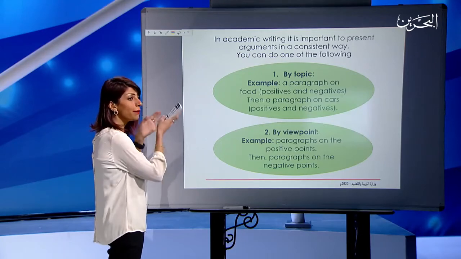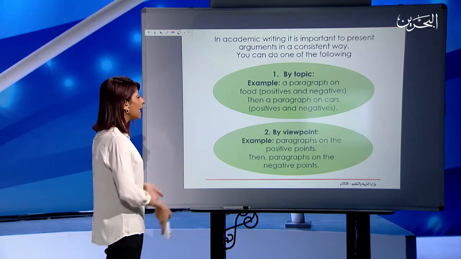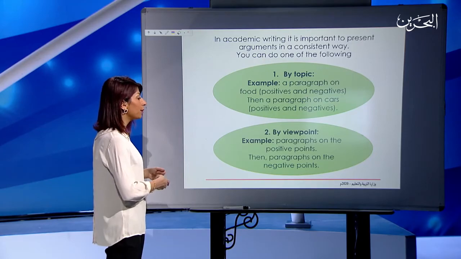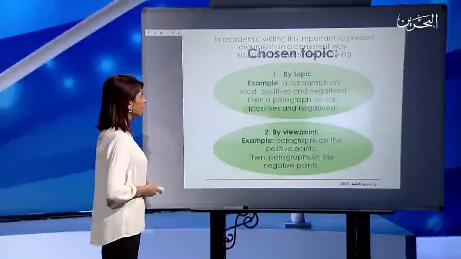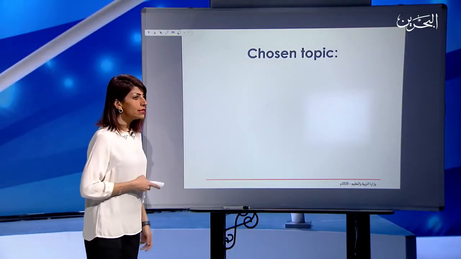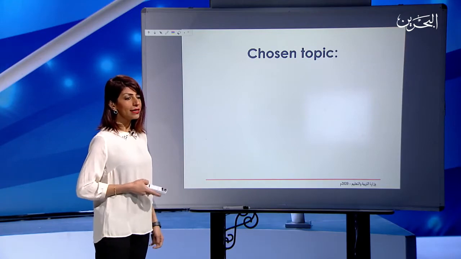About, and you list a paragraph about positives, and then you move on with another paragraph on the negative points. The choice is yours. Now, the chosen topic that we are going to write as required from you in the book is consumerism.